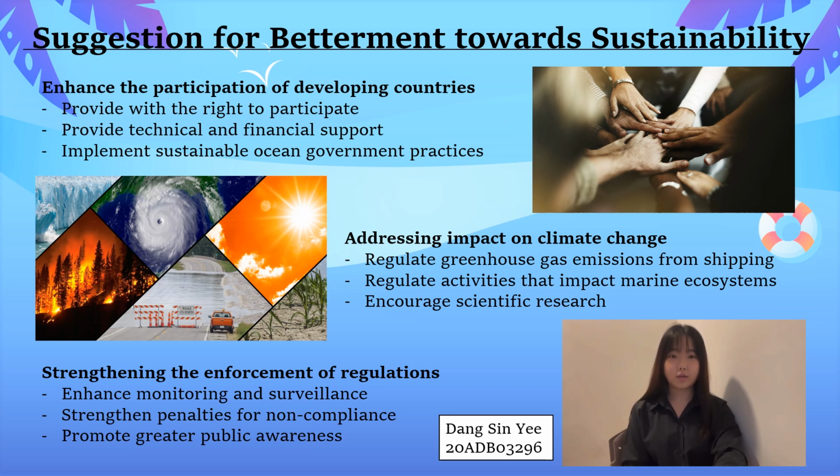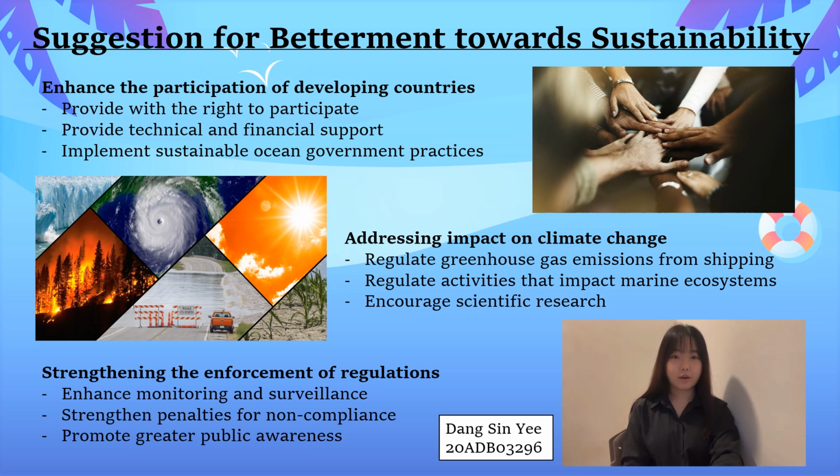Besides, UNCLOS can provide technical and financial support, such as transfer of technology, access to scientific and technical knowledge, and also indirect financial support in the form of grants and loans. In addition, UNCLOS could help developing countries to implement sustainable ocean governance practices, such as promoting cooperation among states on issues related to marine conservation and fisheries management, to develop best practices and share knowledge and expertise.